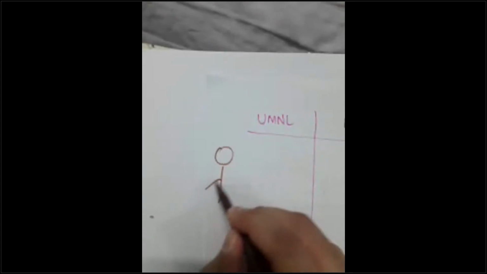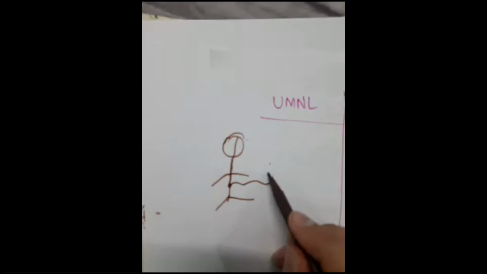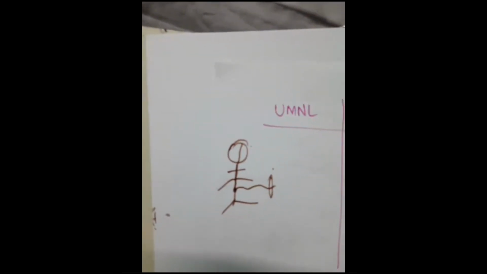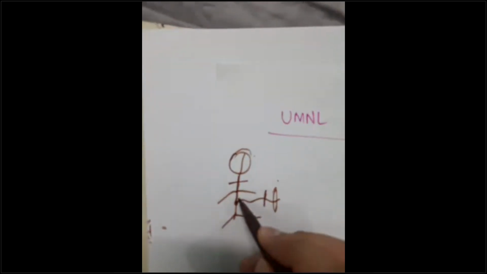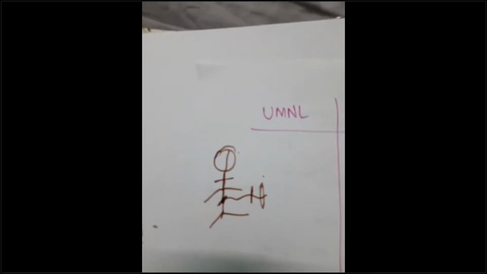Okay. Upper motor neuron and lower motor neuron. As I said, this is the human being. This is his brain. This is his spinal cord. From the brain to the spinal cord it has come, till the anterior horn cell. From here to here, the nerve is coming. This is the muscle. A lesion anywhere in the spinal cord is an upper motor neuron lesion. A lesion anywhere in the nerve is called a lower motor neuron lesion. A lesion in the anterior horn cell is also a lower motor neuron lesion.